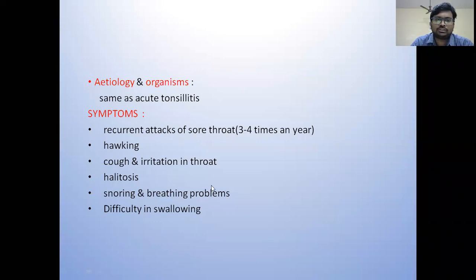Other important ones are snoring and also dyspnea and dysphagia. This snoring, dyspnea and dysphagia occur when the tonsil gets hypertrophied, decreasing the size of the airway and also the food passage, because the pharynx is a conduit between the air and food passage. So whenever there is hypertrophy of the tonsils, decreasing the diameter of the passage, the patient complains of both respiratory symptoms and also symptoms of the orodigestive tract, like dysphagia, that is, difficulty in swallowing.